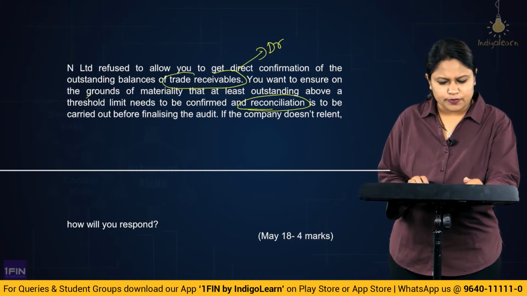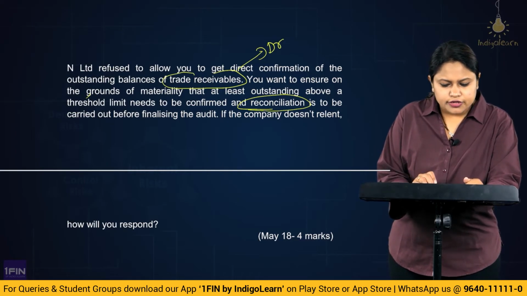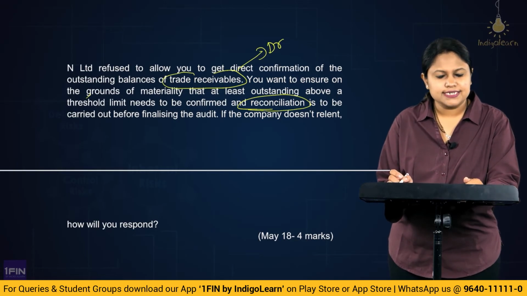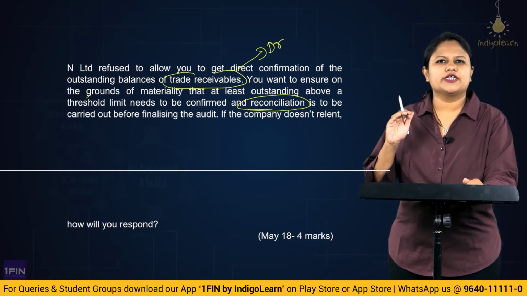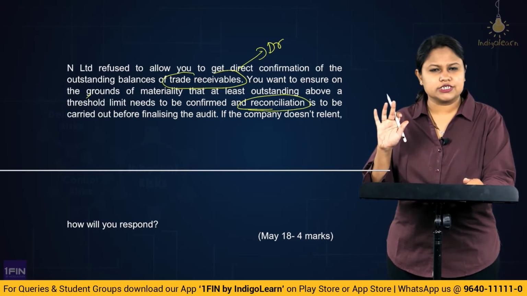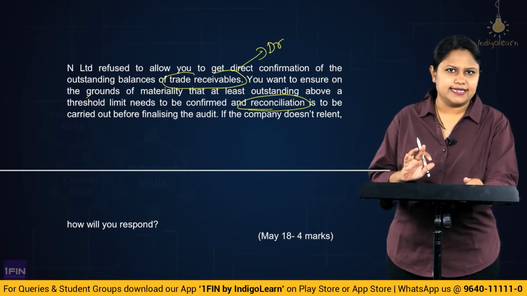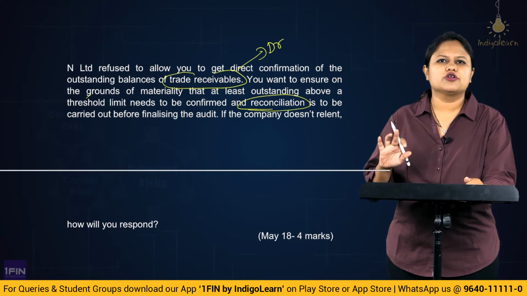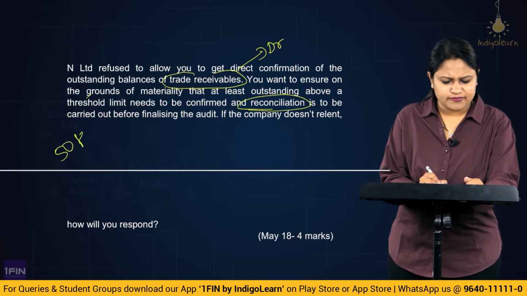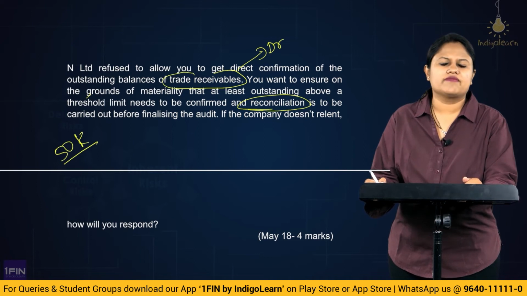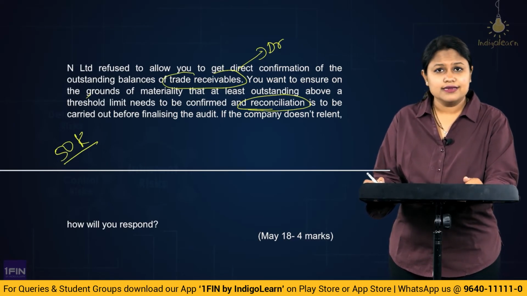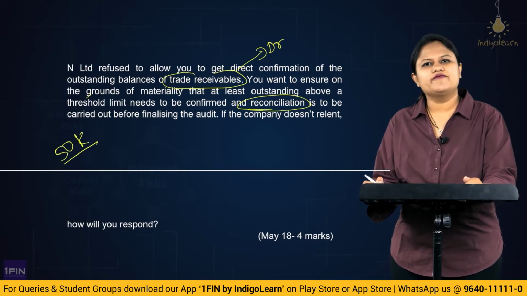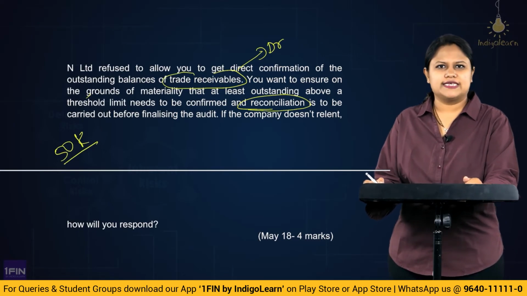Now, let us understand properly what has happened here. You are requesting them a confirmation request which they are not giving you. Even then you are requesting that up to a particular threshold limit, above that at least we require the confirmation, we need to reconcile, and only then we will be in a position to close the audit. Assume you consider the threshold limit to be 50,000. So for debtor balances crossing 50,000 rupees, we want to reconfirm. Only then we will be able to give our opinion is what you are requesting. Even then the management is not allowing you to go in for a confirmation. So what will you do as the auditor?